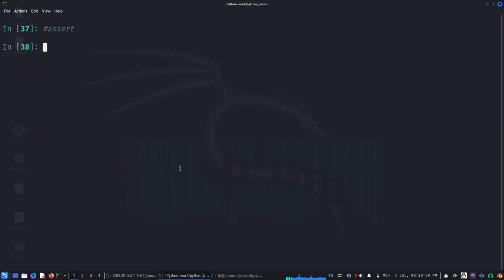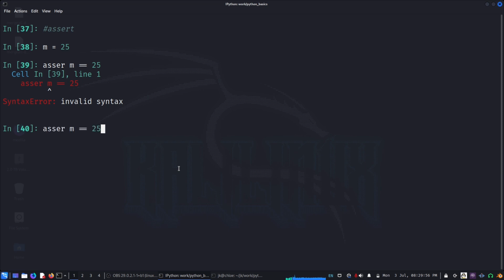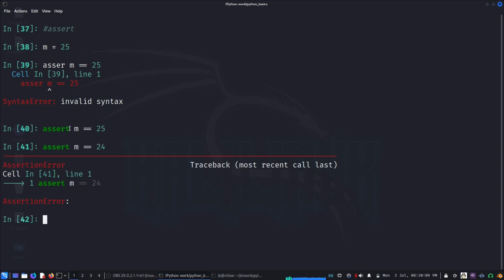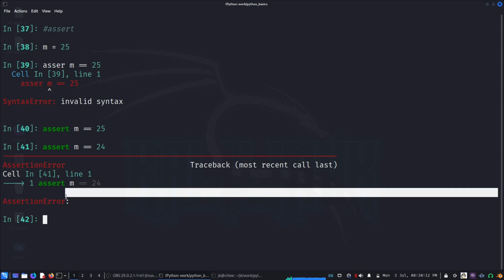If I say m equal to 25, I can say assert m equal to 25. It checks if m is 25, and if not, it gives an error. So let us check. See, assertion error. This is what we want.